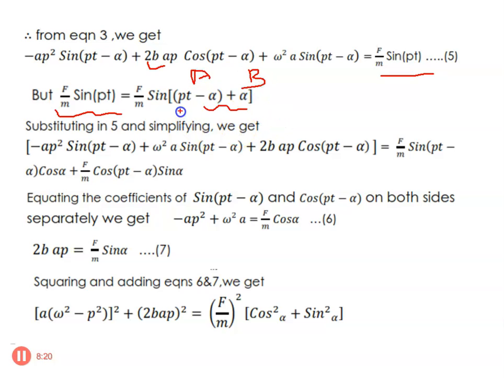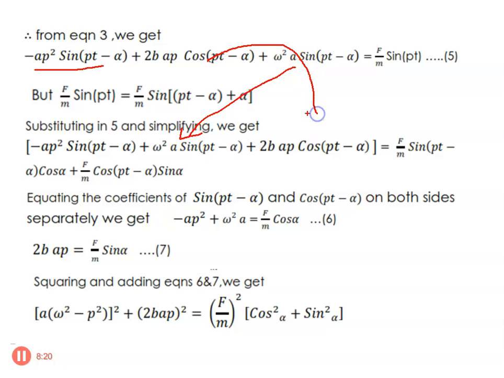Sin a cos b plus cos a sin b, I am writing it on the right hand side. So f by m is constant, sin a sin (pt minus alpha) cos b cos alpha, plus f by m cos (pt minus alpha) into sin alpha. The left hand side becomes as usual, I am just going to rearrange this equation. So minus a p square sin (pt minus alpha) will come as it is, but omega square I am writing as the second term, and this term I am going to write as a third term. That's all. When I write all these equations, it will be in this form.